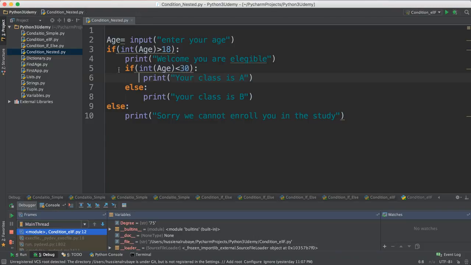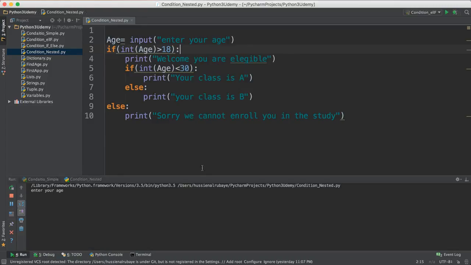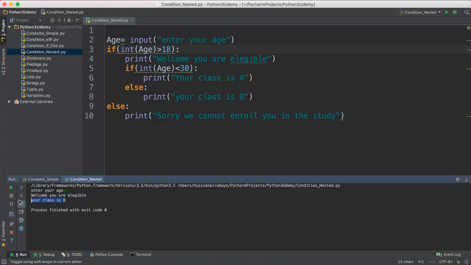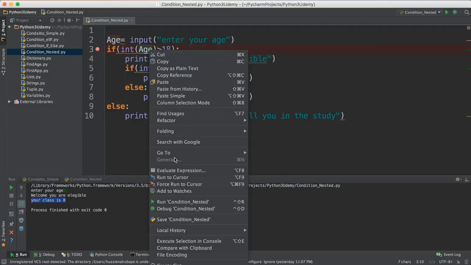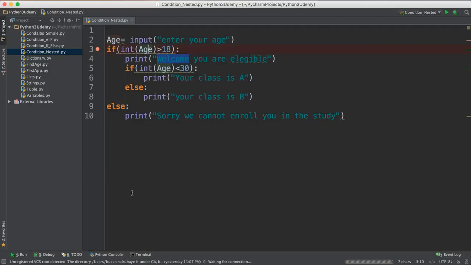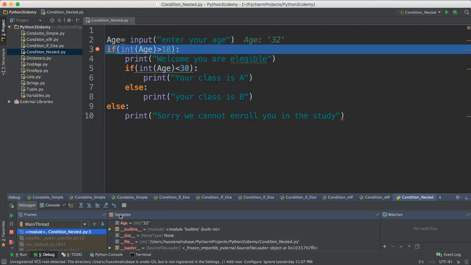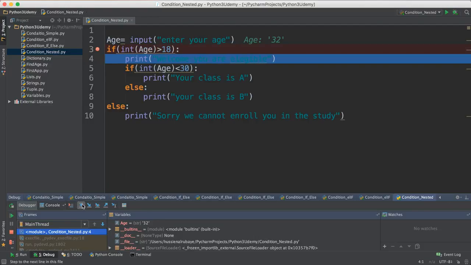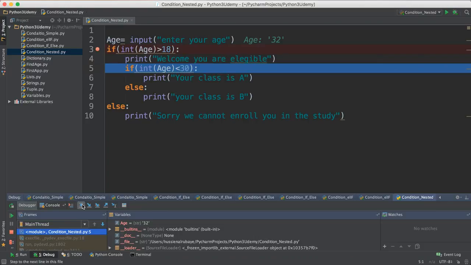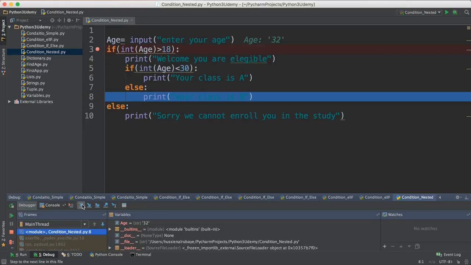So just think about it from this perspective. You want to solve this problem without using this way. If I just run it now, in the normal case, I enter your age, I say 32. First of all, it tells me you're eligible, your class is B, because first of all it will go here. If you want to go step by step to understand what I'm saying, I enter 32, enter. It says, is your age greater than 18? Yes. It will come to this block and run the whole block. First of all, a print will run. Then it checks if my age is less than 13. No. It will go to the else and run it.